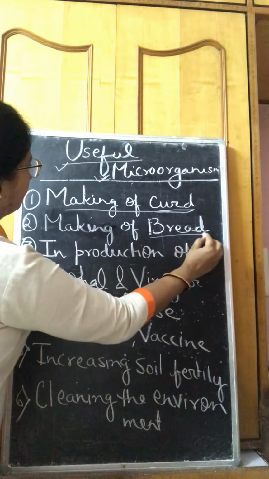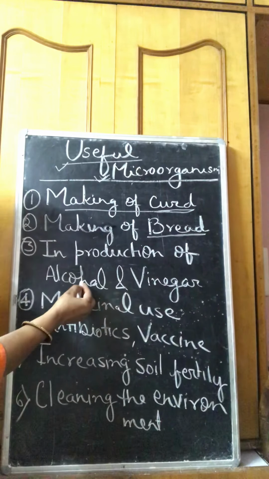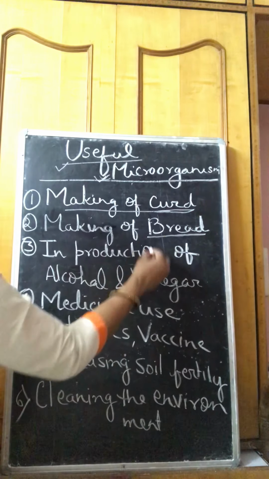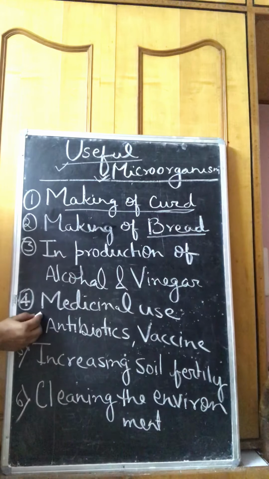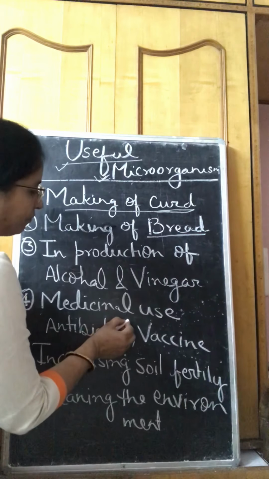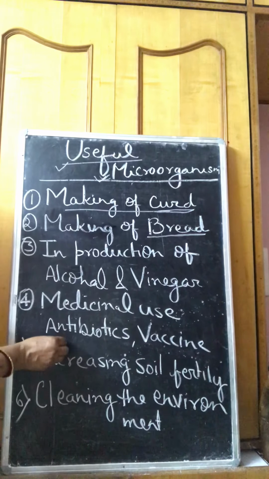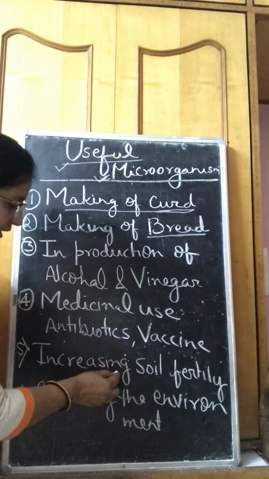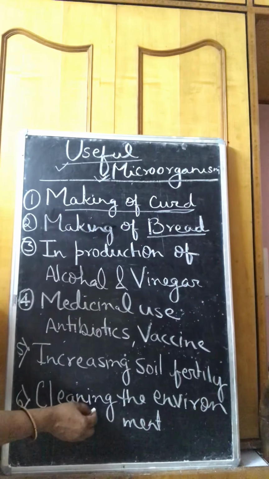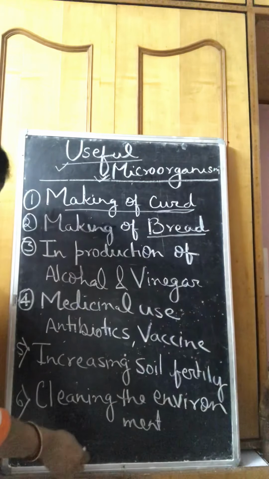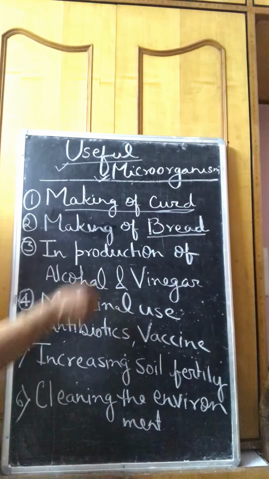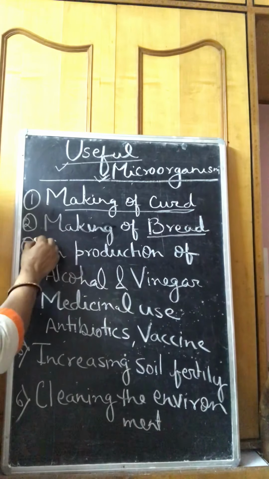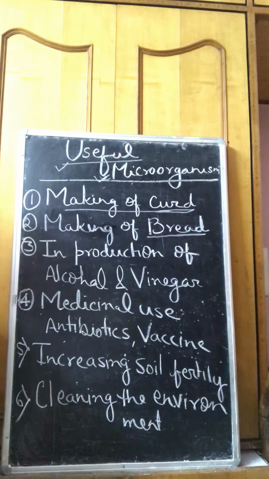In the formation of bread also, microorganisms are used. In the production of alcohol and vinegar, microorganisms are used. There are various uses in the medicine field also, in the preparation of antibiotics, vaccines, etc. They increase soil fertility and are helpful in cleaning the environment. Now, you have seen here various points about useful microorganisms. Now we will discuss them one by one in detail.